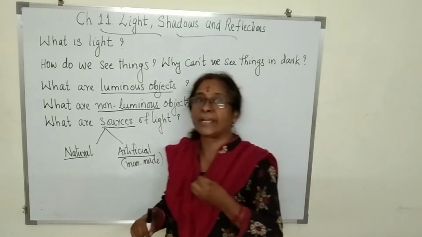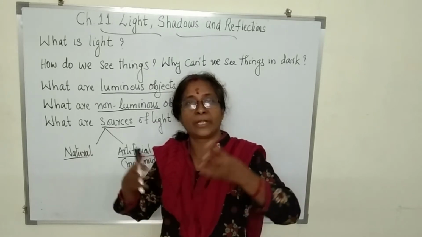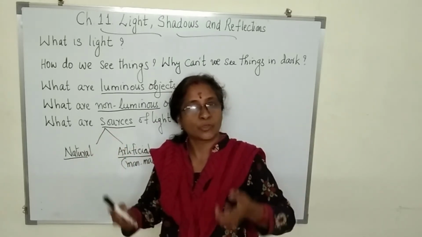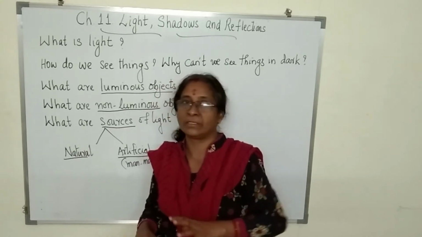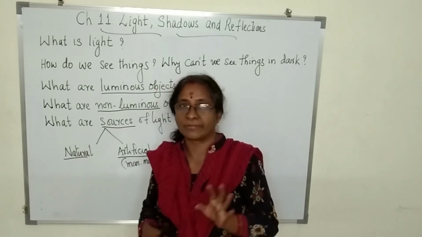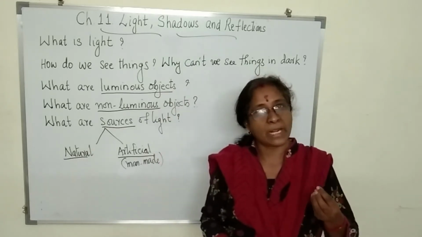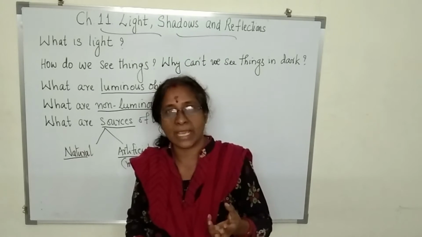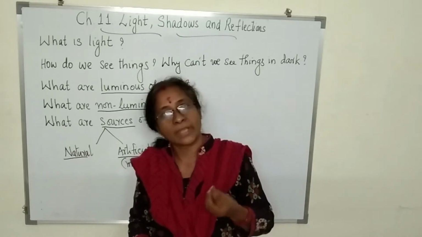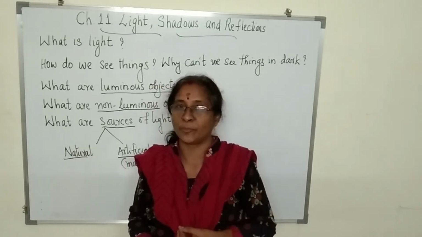You have learned in lower class, sun is a burning ball of gases. So, it gives out its own light, and because of the light from the sun, we are able to survive. This we have already learned. Similarly, almost all the stars are also burning gases which can produce their own light. So, they are also luminous.